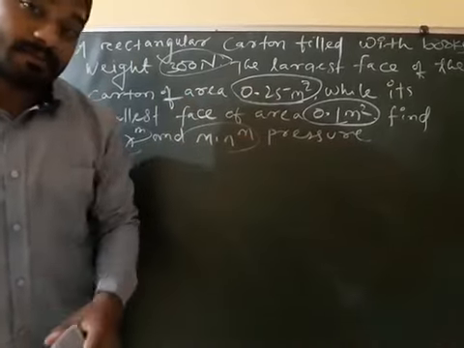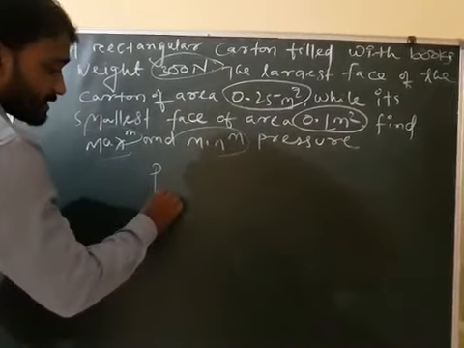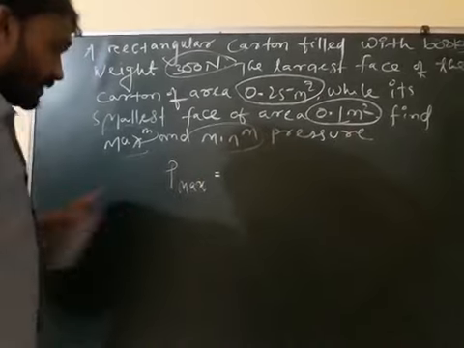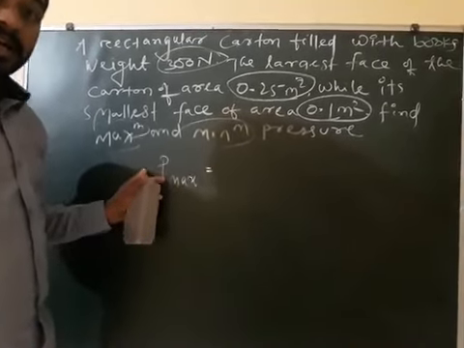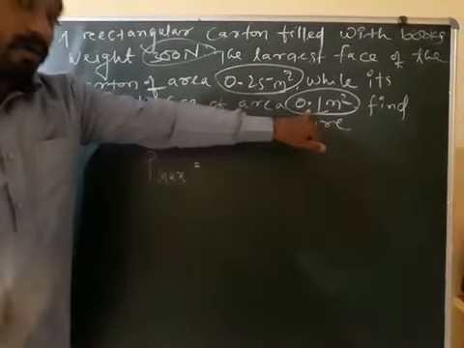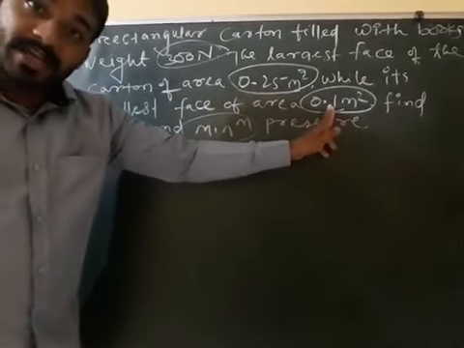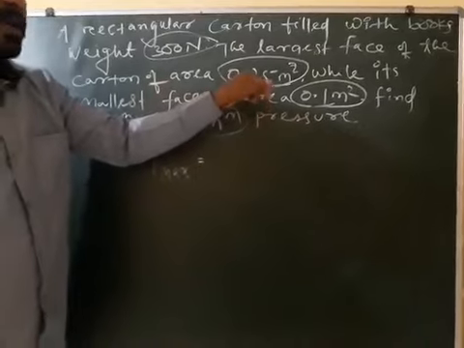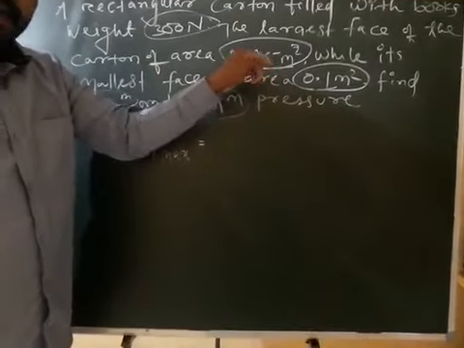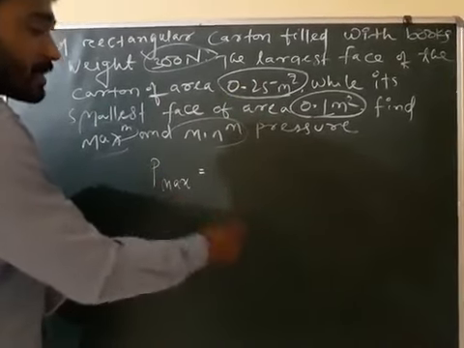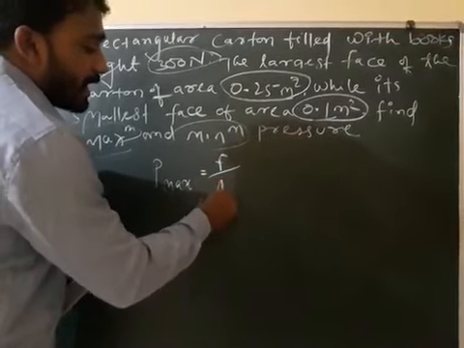Maximum pressure and minimum pressure. P maximum means maximum pressure, which depends on minimum area. Always keep in mind, maximum pressure depends on minimum area and minimum pressure depends on maximum area. So maximum pressure is equal to force by minimum area.